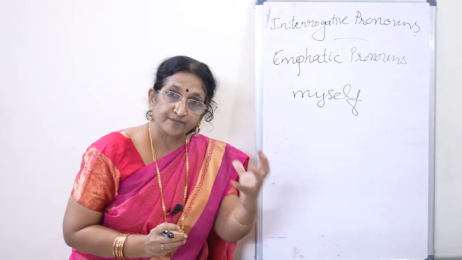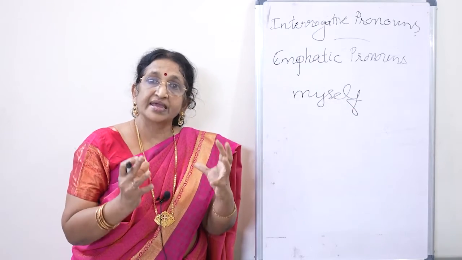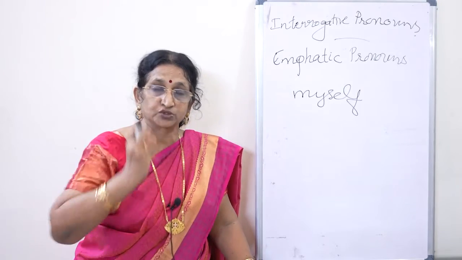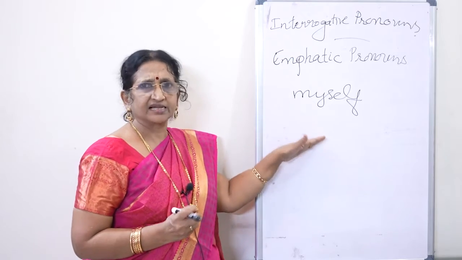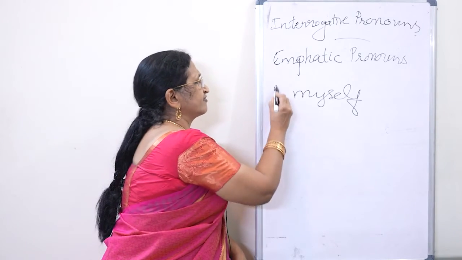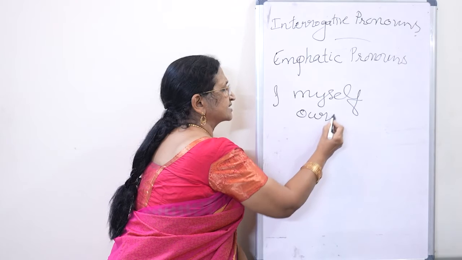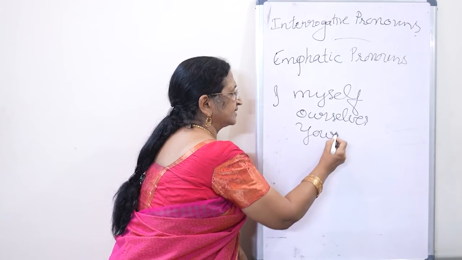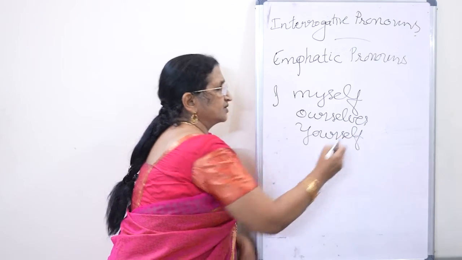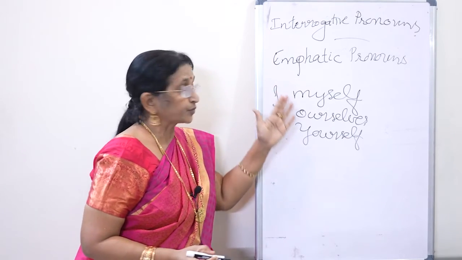I myself made this flower. I myself stitched this blouse. So this is what is giving emphasis. So myself is for I. Then for we, we make it ourselves. Then the same for yourself. Then himself. All these are emphatic pronouns.